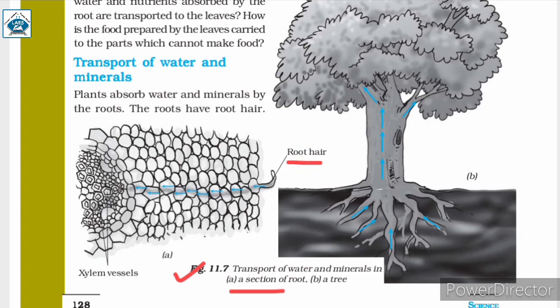As you can see, this is the root hair. So this part absorbs the water and all the way it transports it to the xylem vessels. So how does this happen? Because over short distances, that is from one cell to another cell, water can move. So through these cells, water is transported from the root hair to the xylem vessels.